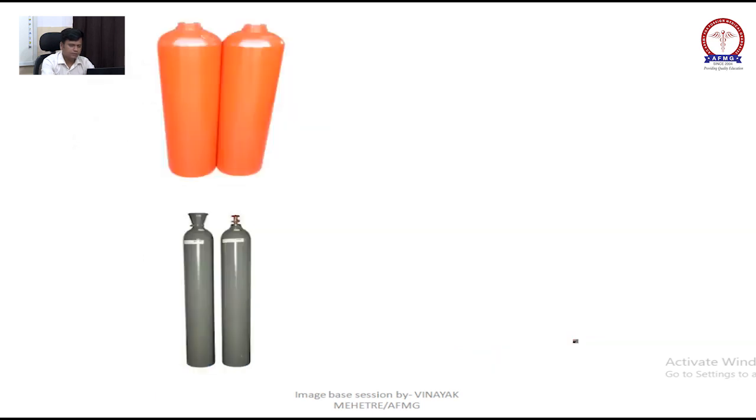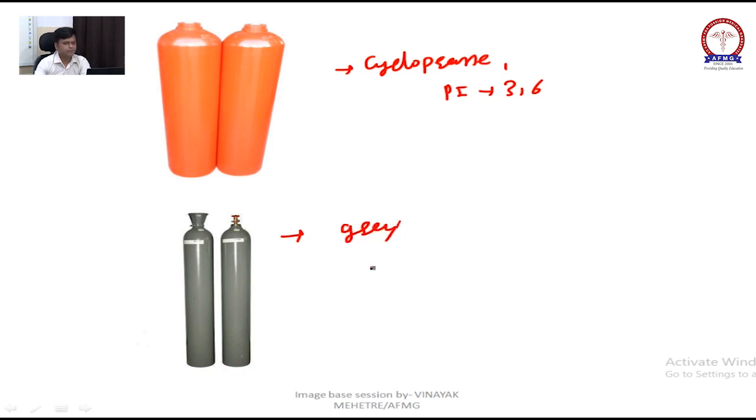Now orange will go for cyclopropane, and the pin index is 3 and 6. Cyclopropane pin index is 3 and 6. Now this is gray body, gray shoulder, and it is of CO2.